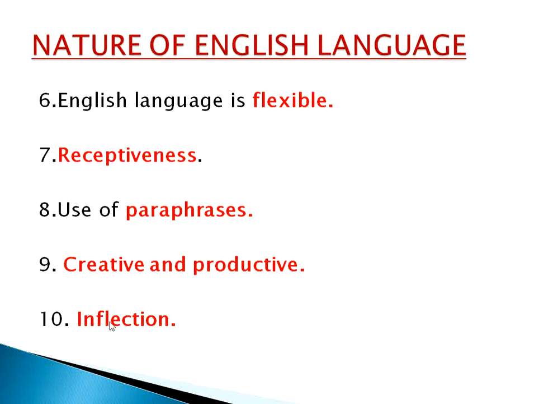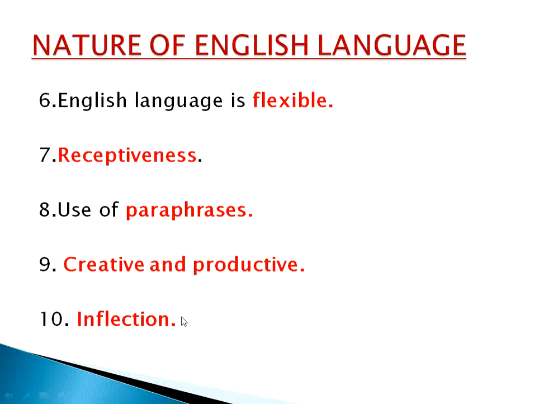And we can also say that English is not only creative, but it is productive. Why is it productive? Because I have already mentioned that every year almost 10,000 words are added into the English dictionary. So we can say this English language is creative enough, productive enough.